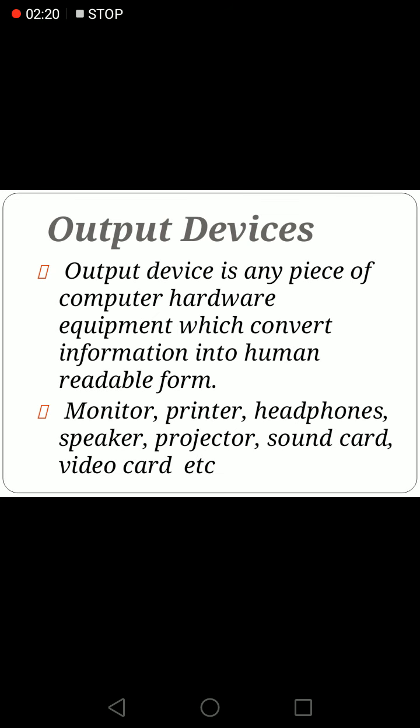Output device. An output device is any piece of computer hardware which converts computer information into human readable form. It can be text, graphic, audio and video. Some output devices are monitor, speaker, printer, headphone, projector, GPS, sound card and video card.